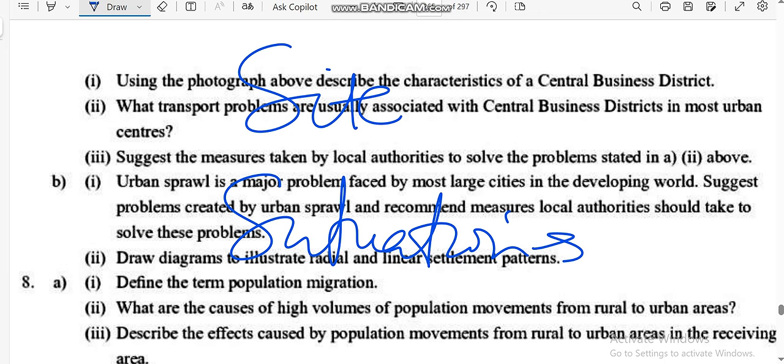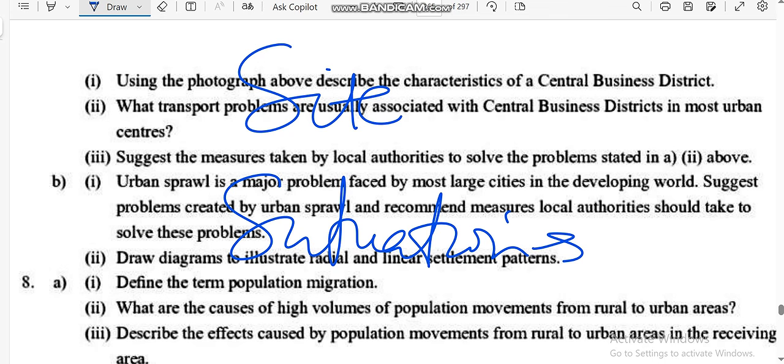Then also another thing you need to know in settlement geography is to understand what we call urbanization. Urbanization is an increase in the number of people staying in urban areas.